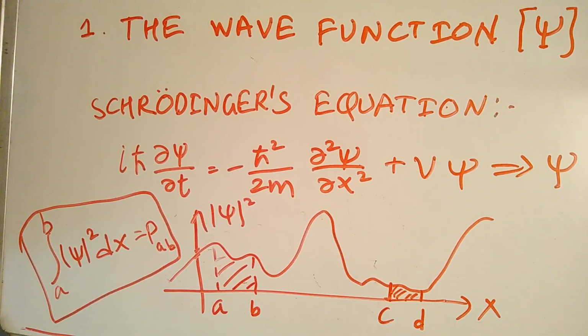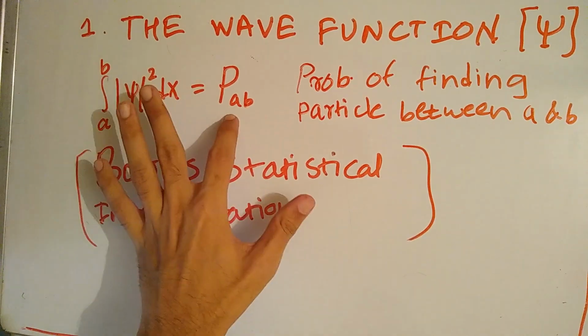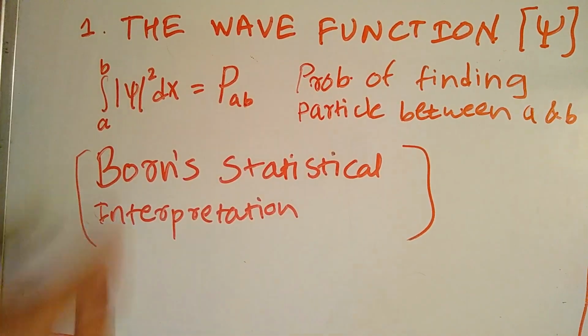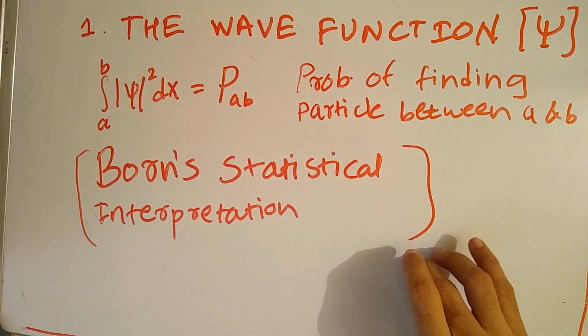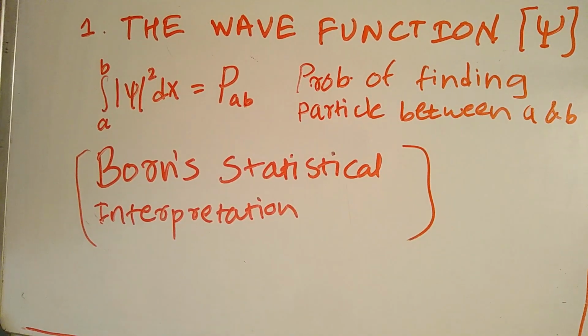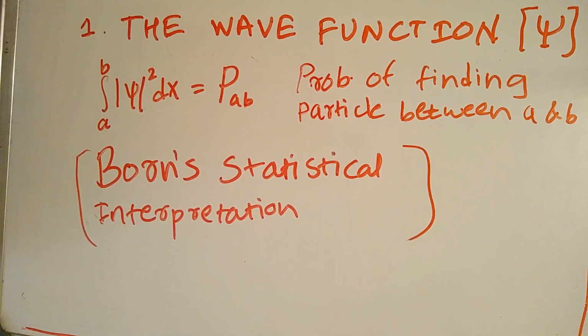Now that we know how to get the wave function psi to find the probability of finding a particle between A and B, we get the idea that in quantum mechanics things are a little bit different. There is no discrete position of a particle; it's always represented by a probabilistic value. So we can say that quantum mechanics is a probabilistic theory, and it has been given the name Born's statistical interpretation. The word statistical itself means it is a probabilistic theory.